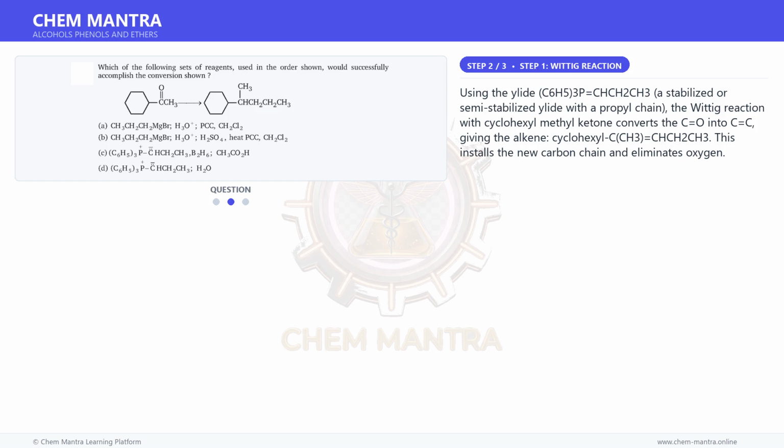Moving on to the next step. Using the ylide (C6H5)3P=CH-CH2CH3, a stabilized or semi-stabilized ylide with a propyl chain, the Wittig reaction with cyclohexyl methyl ketone converts the C=O into C=C, giving the alkene, cyclohexyl C(CH3)=CH-CH3. This installs the new carbon chain and eliminates oxygen.